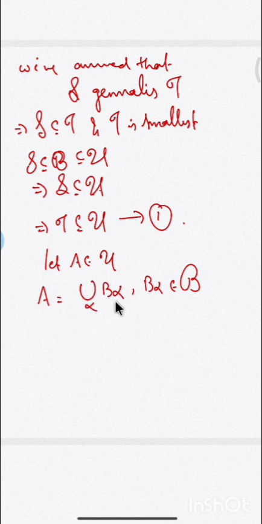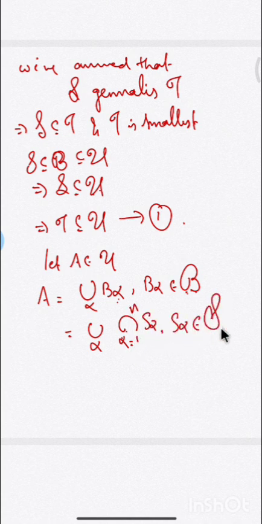And what is B alpha? Each B alpha came from script B, which is formed by taking finite intersections of elements of S only. So each B alpha can be written as an intersection, where the index may be different, say alpha equal to 1 to n, of S alpha, where each S alpha varies over script S. So this is our A now.